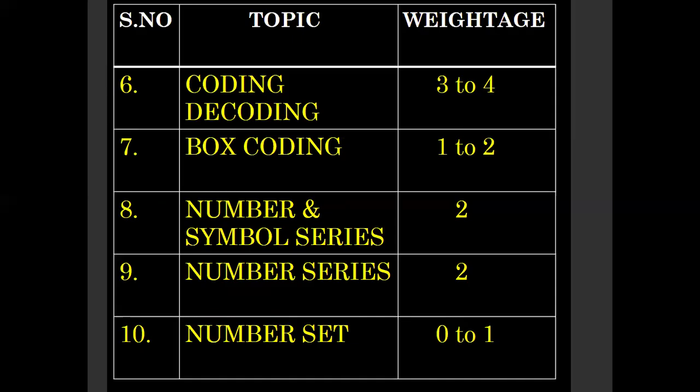Next, number and symbol series, we got 2 questions. Number and symbol series means numbers and symbols are given in the question. They may ask questions like, if all the numbers are dropped, then how many symbols are there? Or if all the symbols are dropped, how many numbers are there? Like that, some questions can be asked. Next, number series, 2 questions. Number set, 0 to 1 questions are asked.